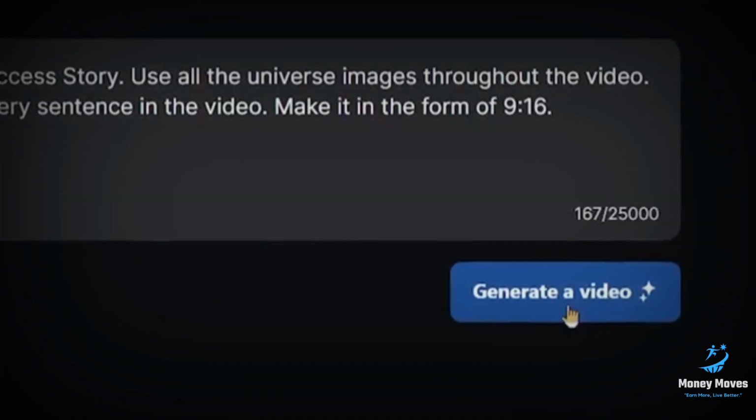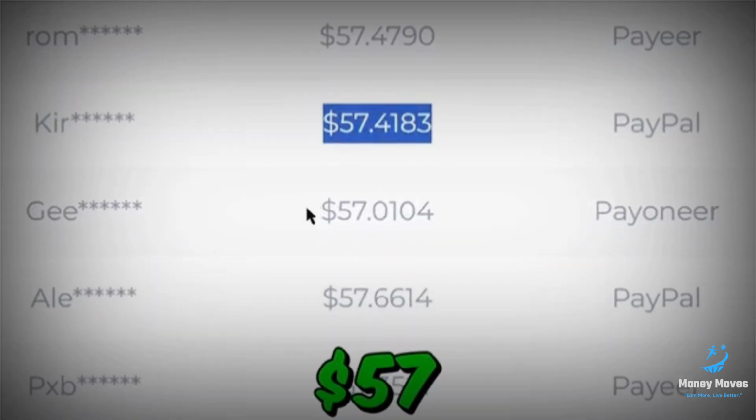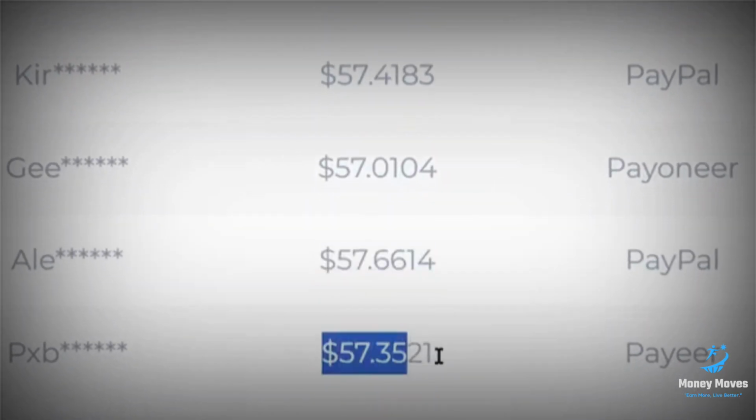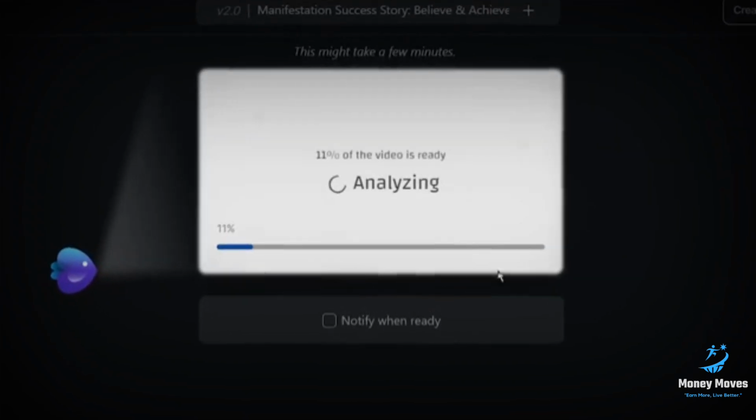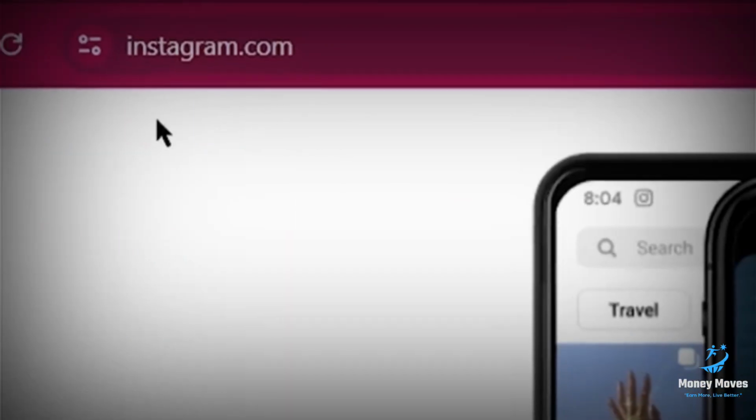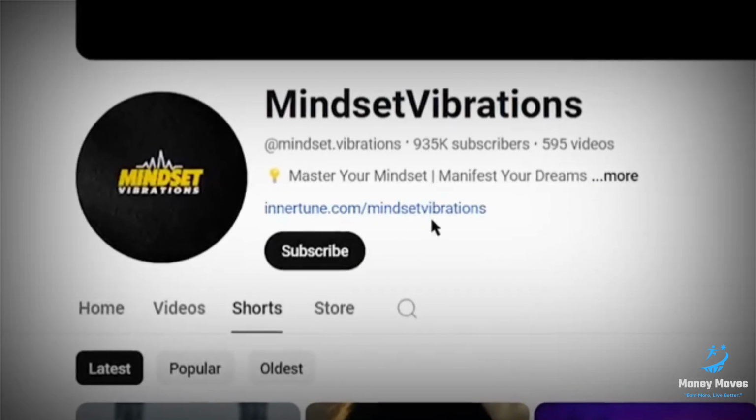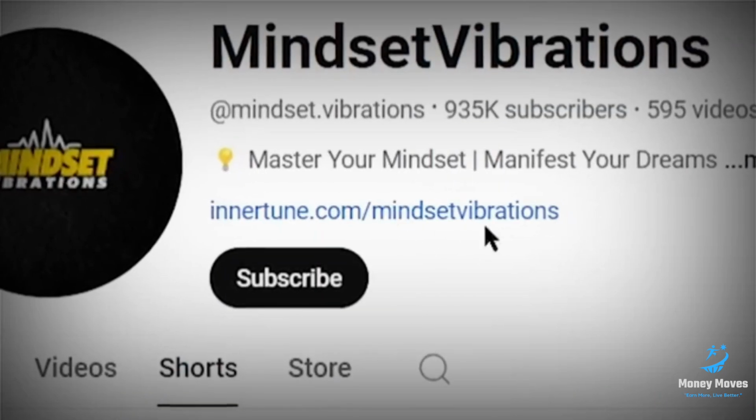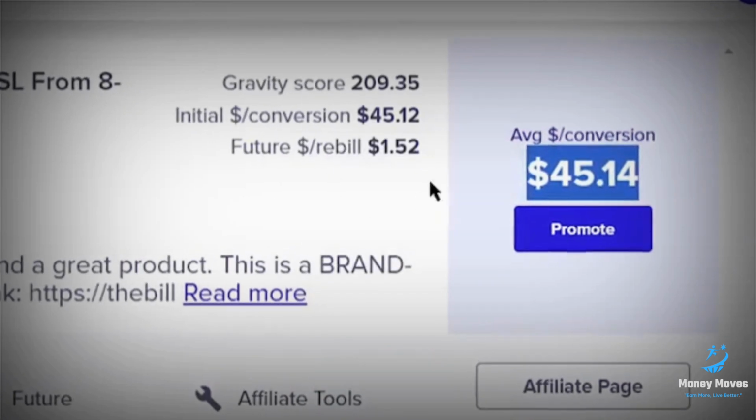Then I will just press this generate a video button right here, and this button is going to help us earn $57 every time we click on it. Because when we click on it, as you can see, InVideo AI will start creating the video for us, and we can post that video on different social media platforms like YouTube, TikTok, Instagram, and Pinterest, where we can leave our affiliate link from ClickBank in the bio of our accounts, so that whenever someone clicks on our link and joins that offer, we get paid $57 commission per referral.